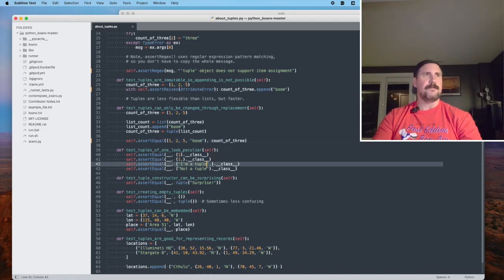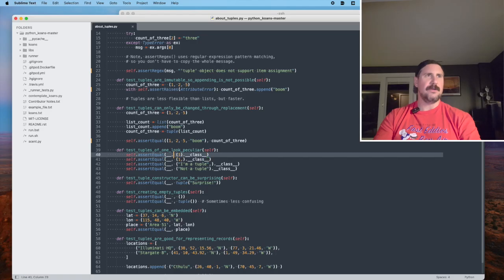All right, next up. Test tuples of one look peculiar. Okay. Tuples of 1. I mean, so of a single item, or even the integer 1. Maybe that's what they mean. So assert equal something equals to whatever the class of this thing is.